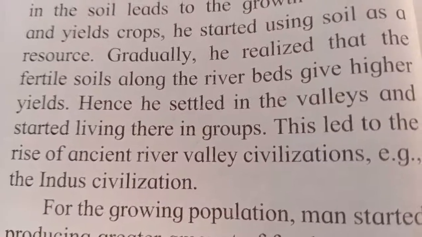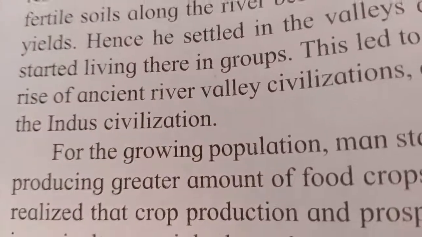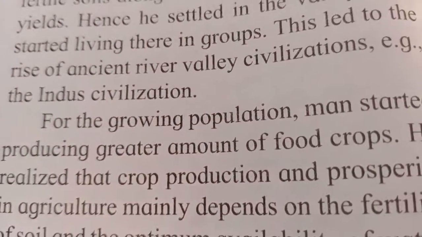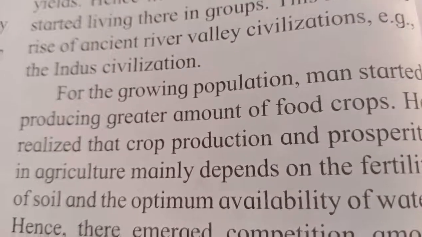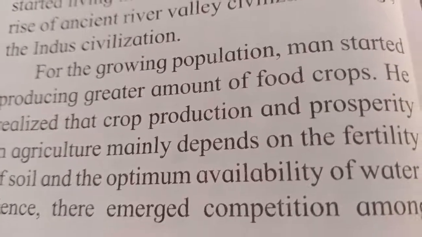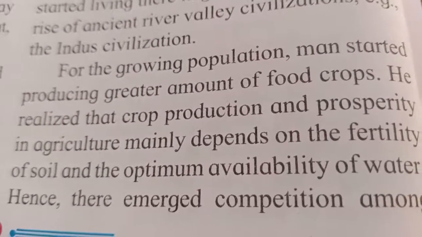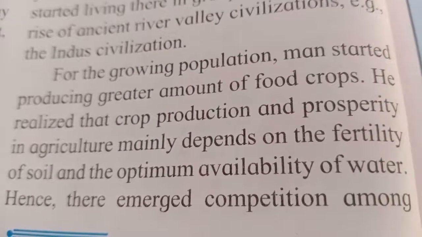It was because the people understood that the land near the river is more fertile and useful for cultivation. So they started living near the Indus Valley, and thus the settlement was known as Indus civilization.